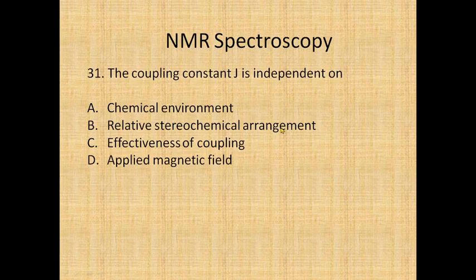Second, relative stereochemical arrangement: cis and trans isomers have different coupling constants. And the effectiveness of coupling, how effectively the nuclear spins interact with each other, also matters, so A, B, and C will not be the answer. But the coupling constant is independent of the applied magnetic field.